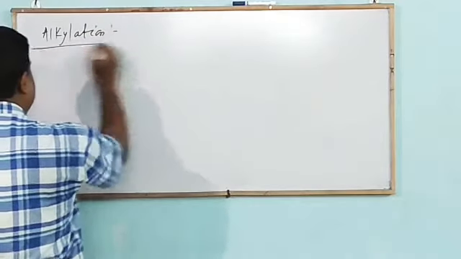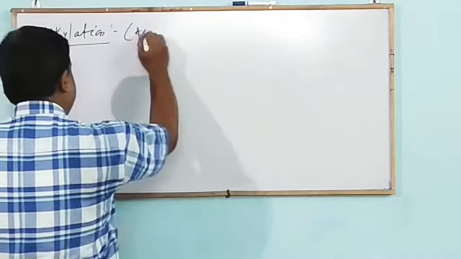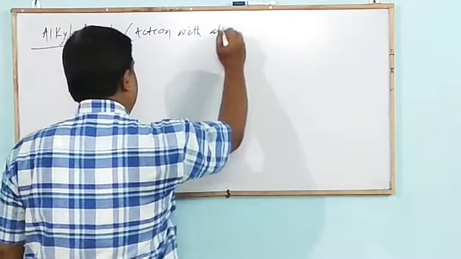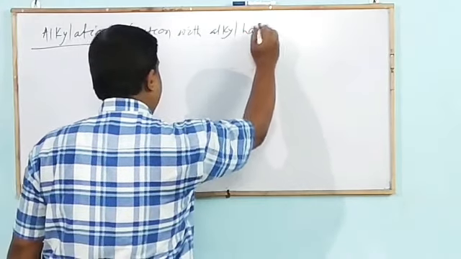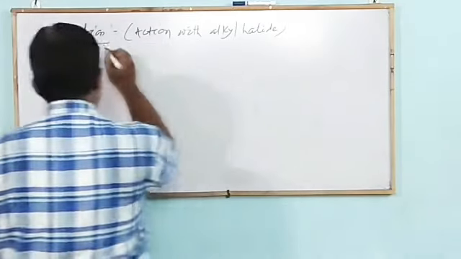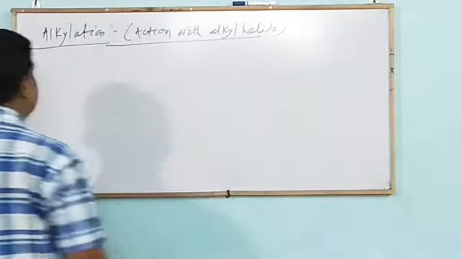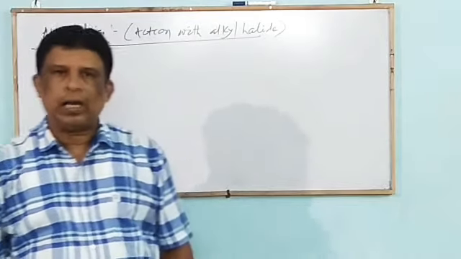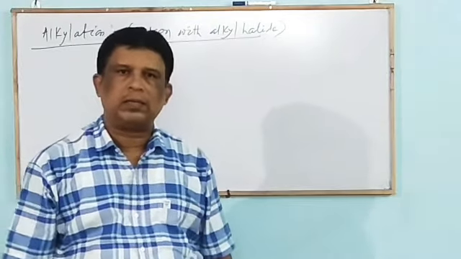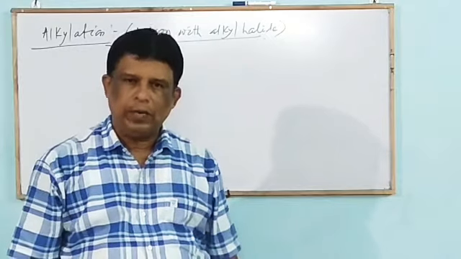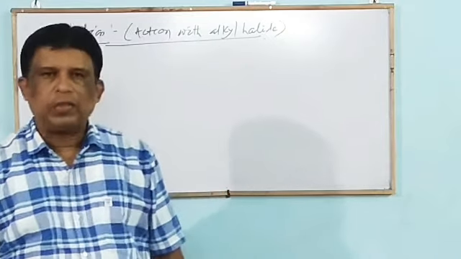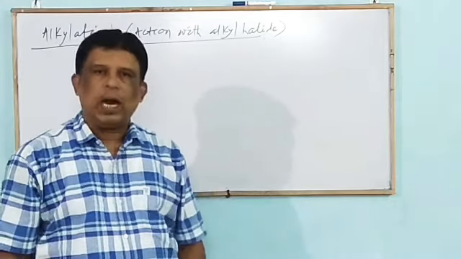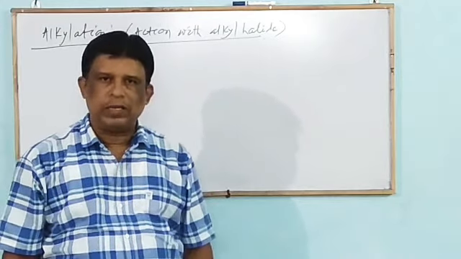Alkylation means reaction with alkyl halide. The statement is: when an aliphatic primary amine reacts with alkyl halide in excess, then a quaternary ammonium salt is formed.